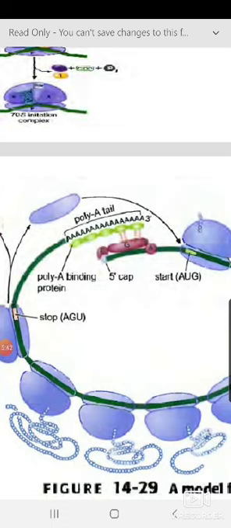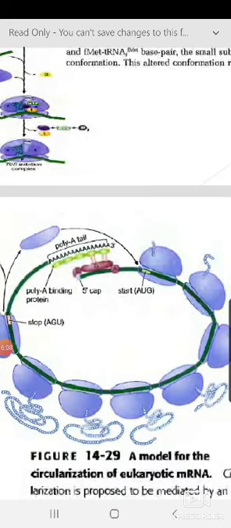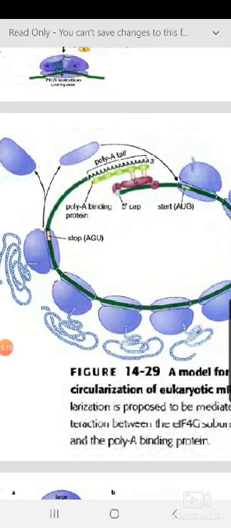Not only that, the circular bridge formation between these two proteins stabilizes this circular structure, and because of that maximum utilization of the ribosomal subunits can be achieved. Once it dissociates, immediately after that it can be reused, so efficiency also increases. In this model you can see that once the ribosome dissociates at the stop codon, it immediately occupies the start site.